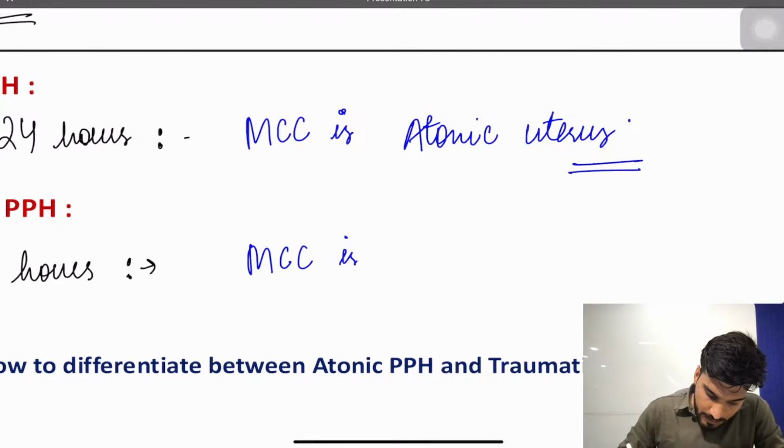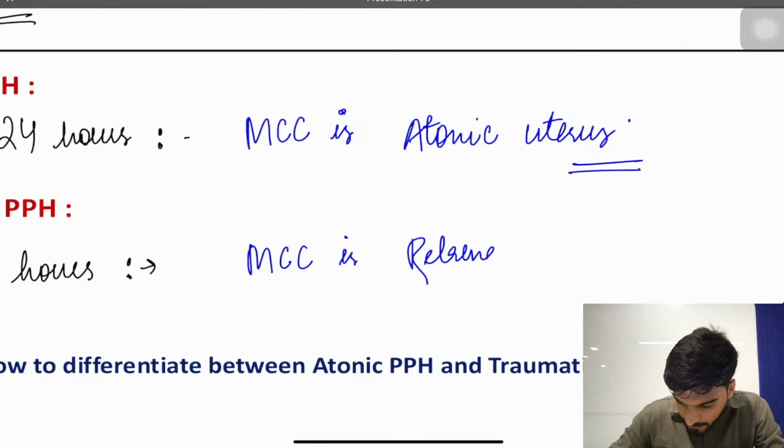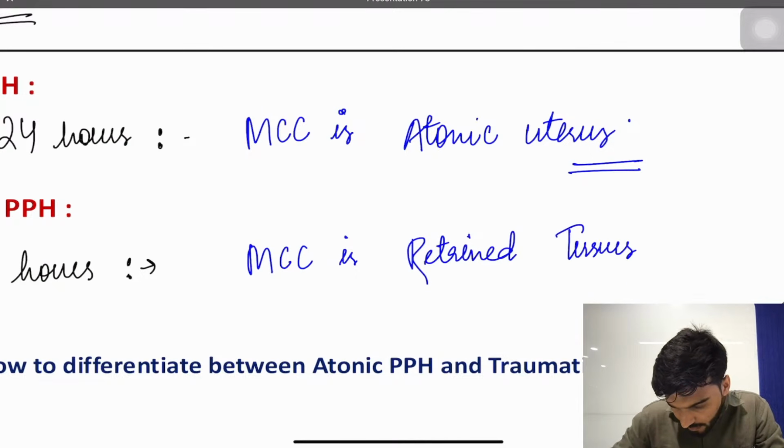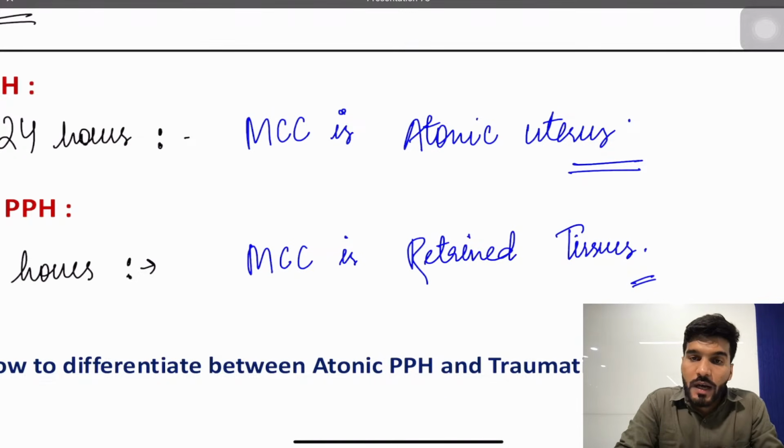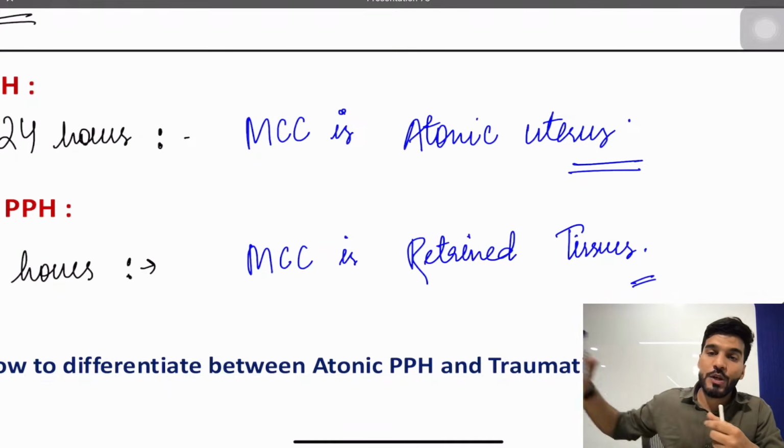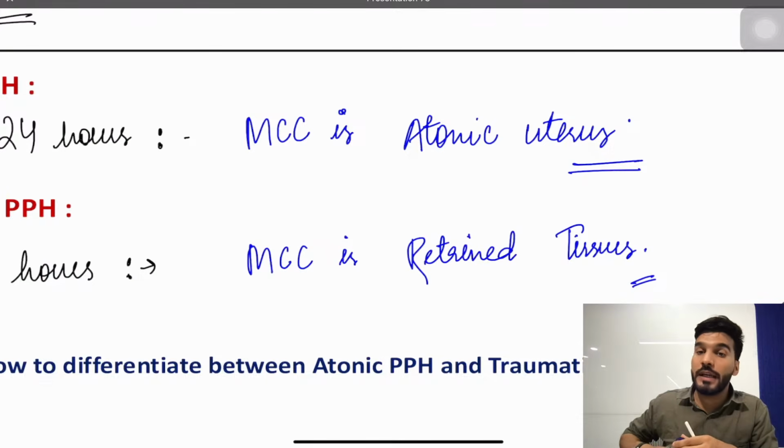It is retained placental bits or retained tissues. Is that clear? So we have primary PPH and secondary PPH. What is primary PPH? If the bleeding occurs within 24 hours. And what is secondary PPH? If the bleeding occurs after 24 hours.